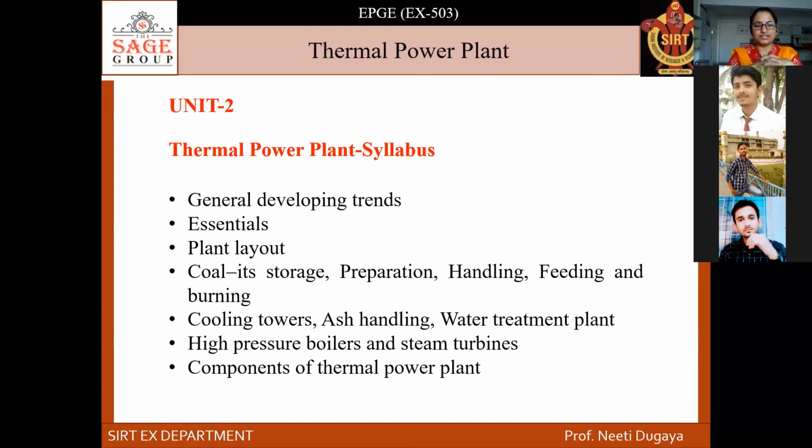In the thermal power plant syllabus we'll have general developing trends of thermal power plants, the essentials of power plant layout, coal and storage preparation, handling, feeding, burning, then cooling tower, ash handling, water treatment plants, high pressure boilers, steam turbine, and the other components of a thermal power plant.